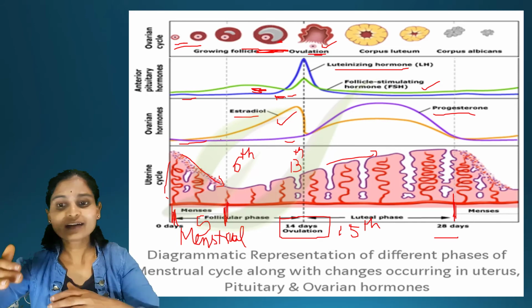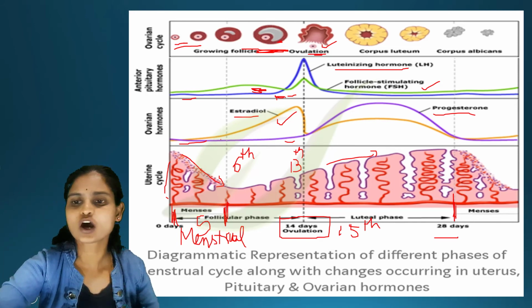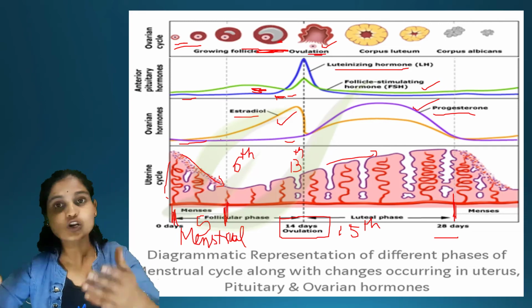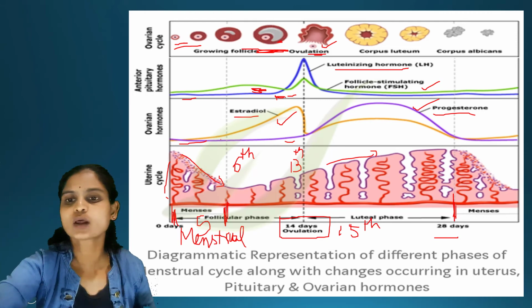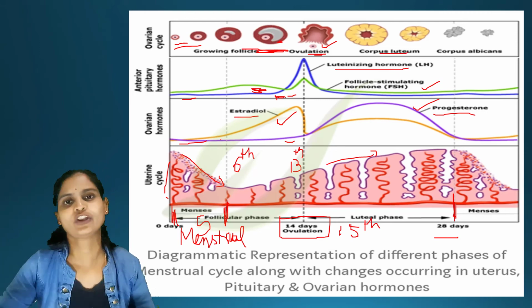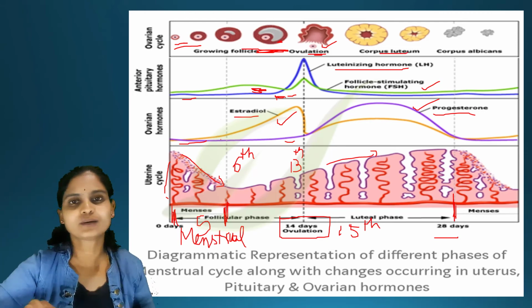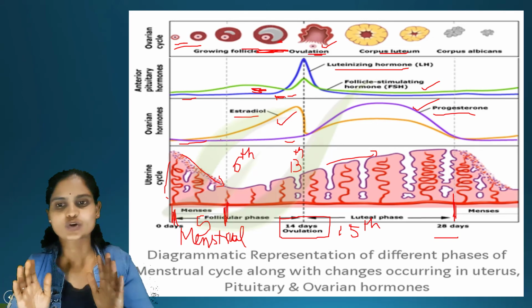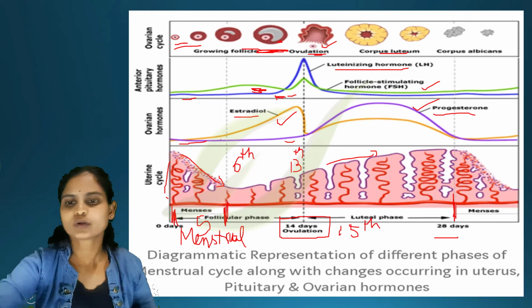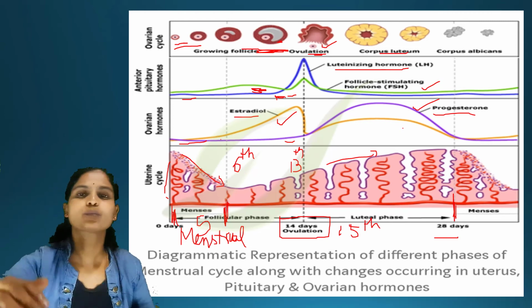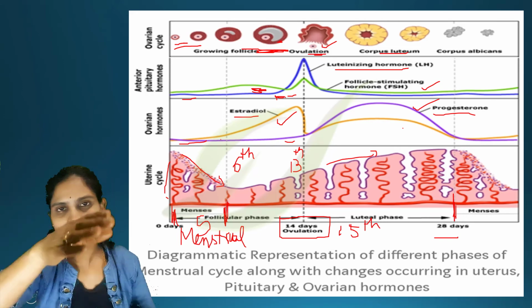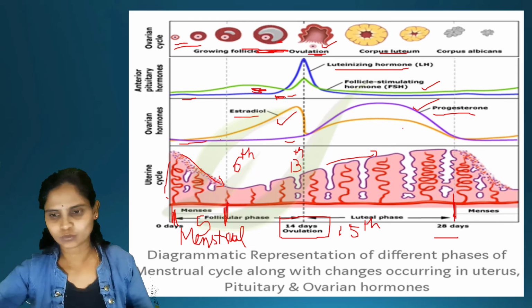And why is it increasing? Because the progesterone hormone level is also increasing. Why is the progesterone hormone increasing? Because the corpus luteum has developed in the ovary, which in turn is producing progesterone hormone. So estrogen level will be low during the luteal phase, and progesterone hormone will be more, whereas FSH and LH hormones will again go down.